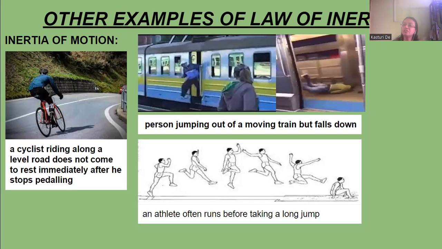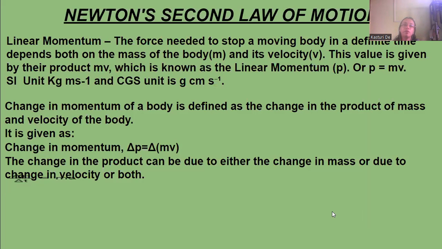So that's why he runs a little bit and then he starts jumping. So this is also an example of inertia of motion.